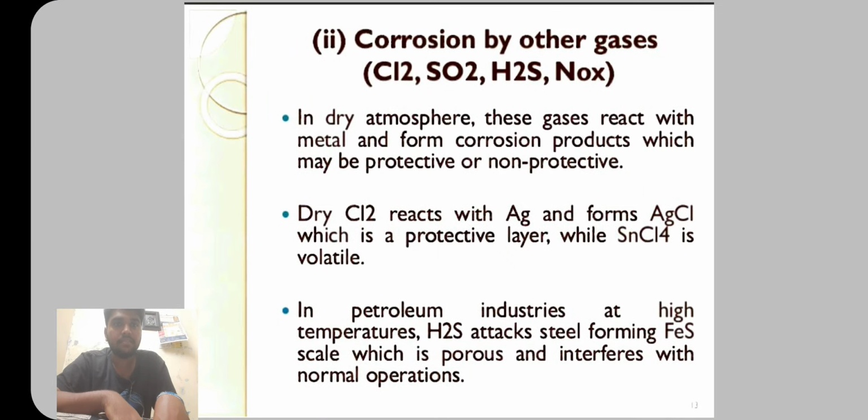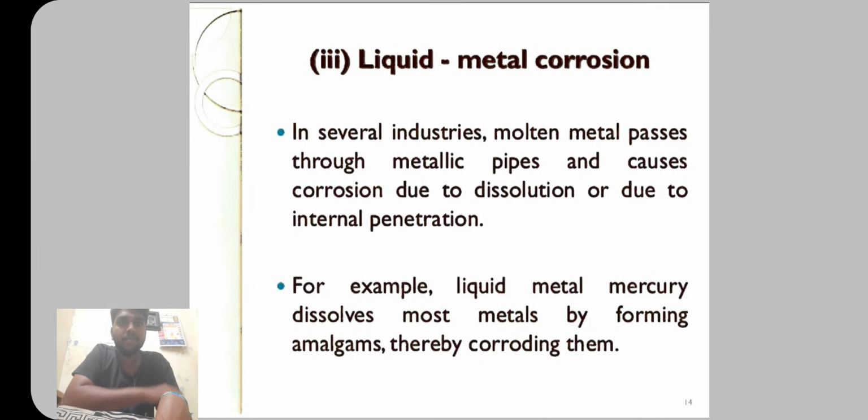Corrosion by other gases involves Cl2, SO2, H2S, and NOx. In a dry atmosphere, these gases react with the metal to form corrosion products which may be protective or non-protective. In petroleum industries, at high temperature, H2S attacks steel forming FeS scale, which is porous and interferes with the normal operations. Liquid metal corrosion. In several industries, molten metal passes through metallic pipes and causes corrosion due to dissolution or internal penetration.